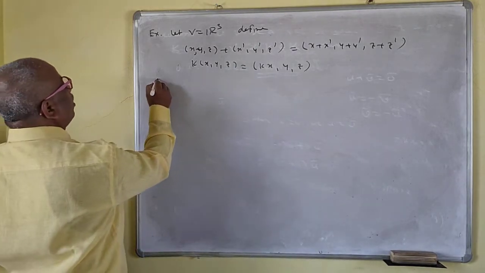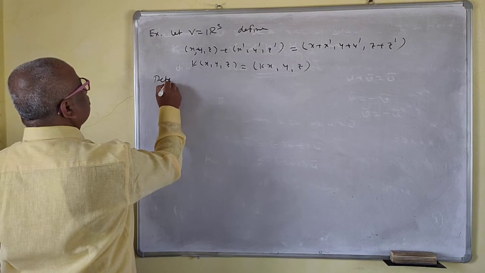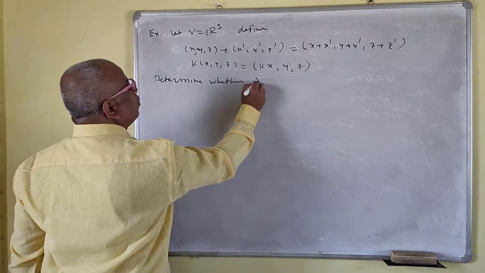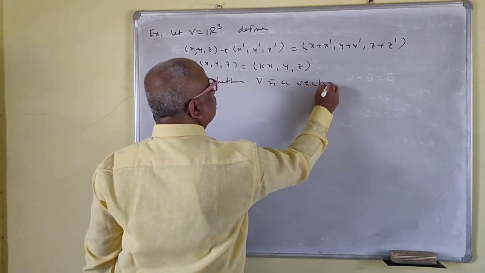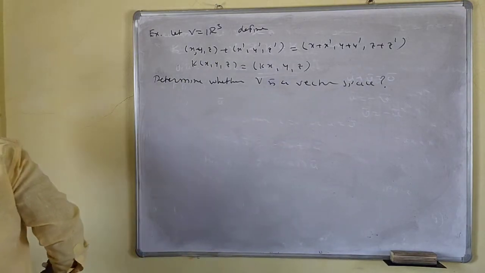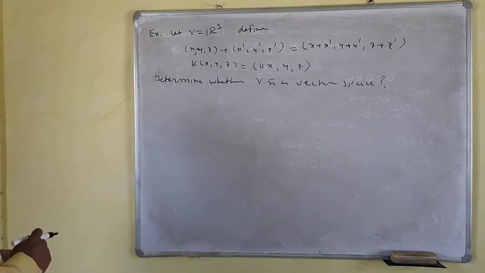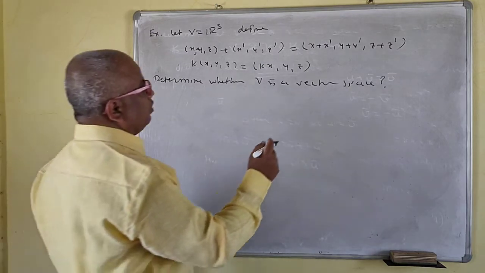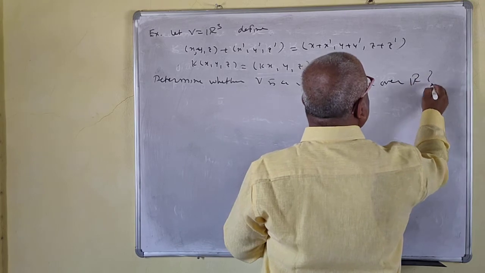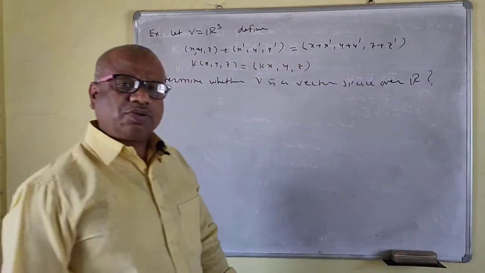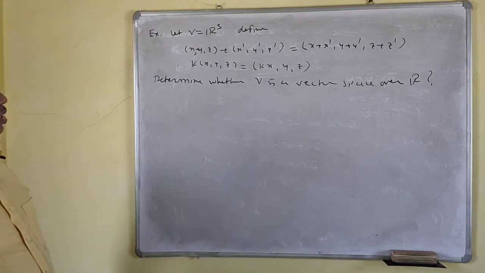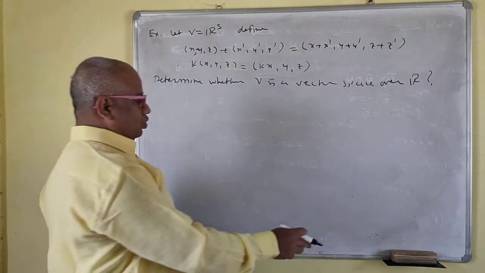Okay, so verify, determine whether V is a vector space, or whether V is a vector space over R. If it is not mentioned over R, we have to assume that it is over R. If the field is not given, you have to take the field as the set of real numbers. Okay. Solution.